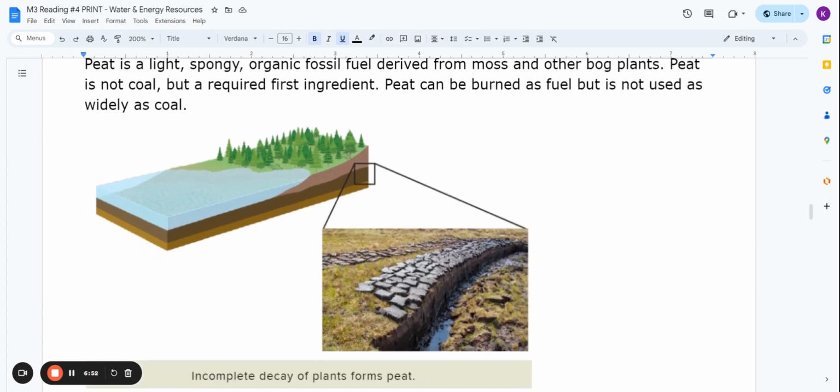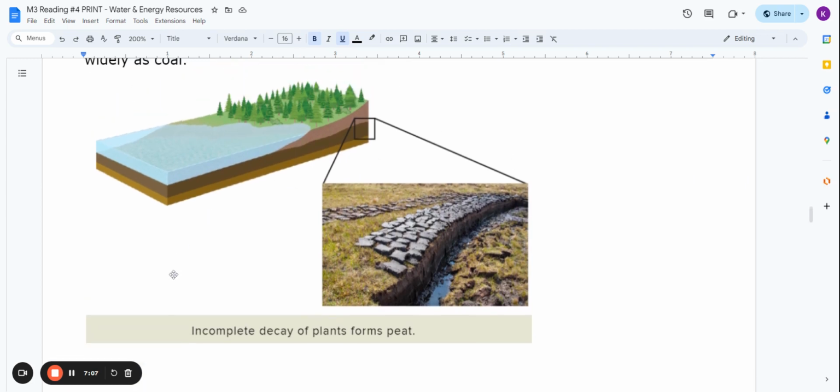Peat is a light, spongy, organic fossil fuel derived from moss and other bog plants. Peat is not coal, but a required first ingredient. Peat can be burned as fuel, but is not used as widely as coal. Incomplete decay of plants forms peat.